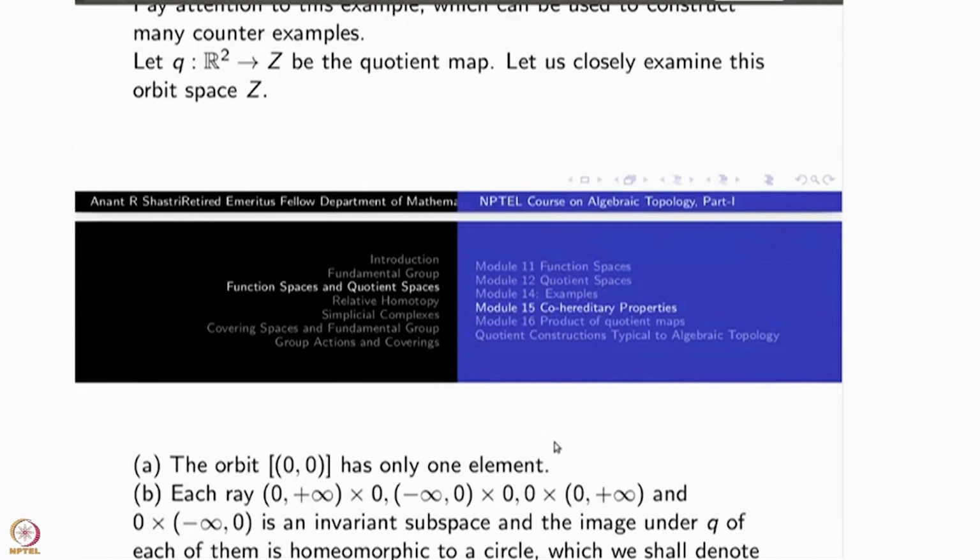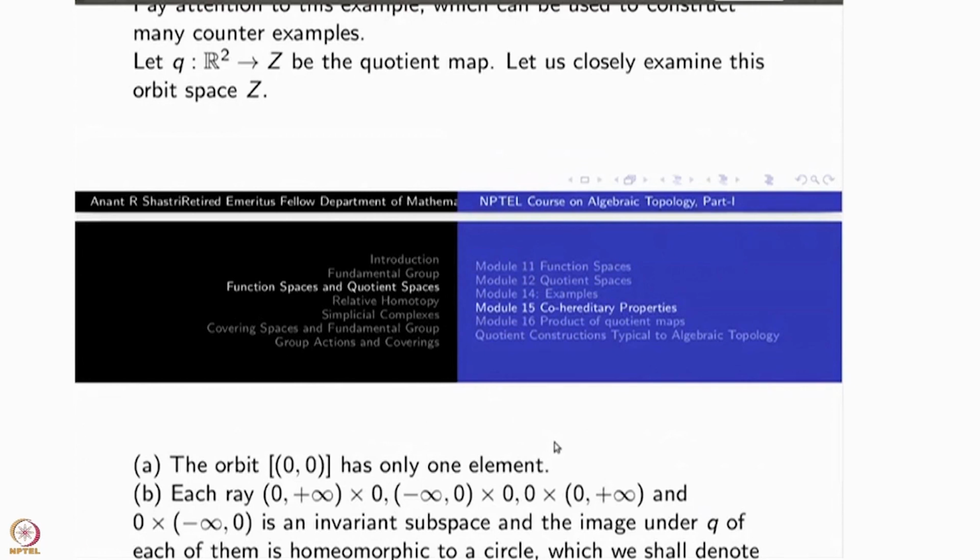So positive x-axis, negative x-axis, positive y-axis, negative y-axis: there are 4 of these subspaces which are invariant under the action. Is that clear? So these are invariant subspaces.